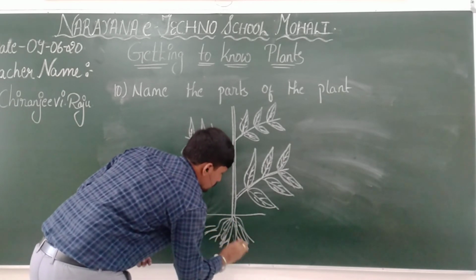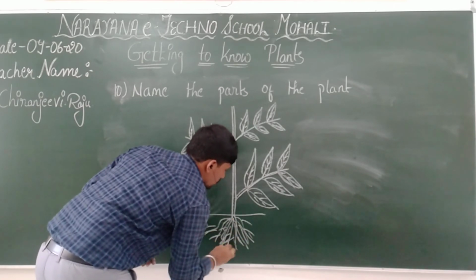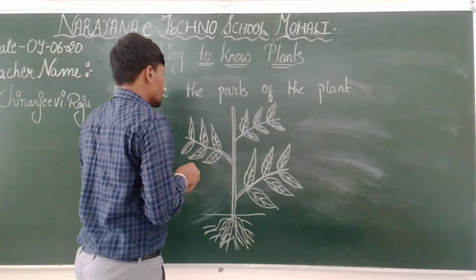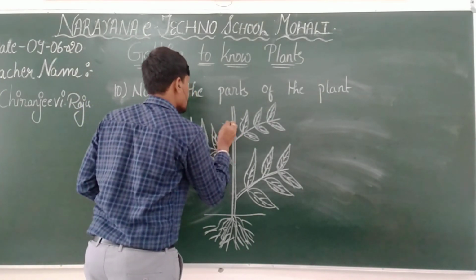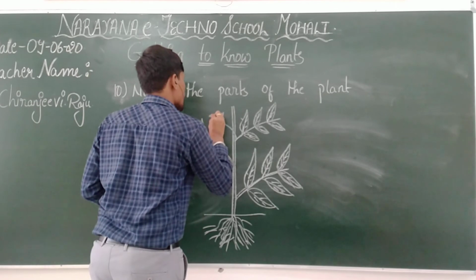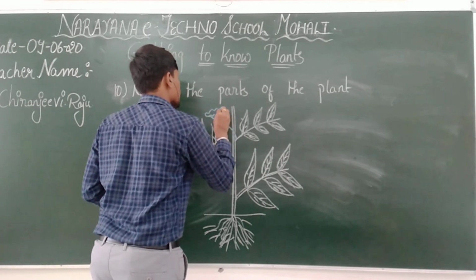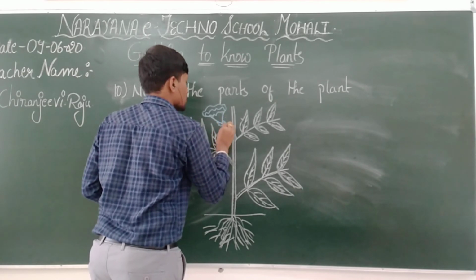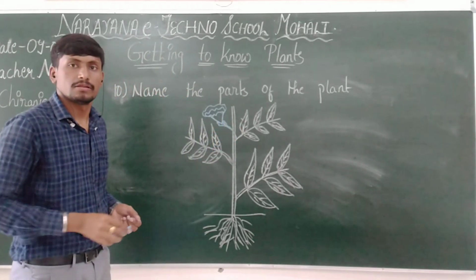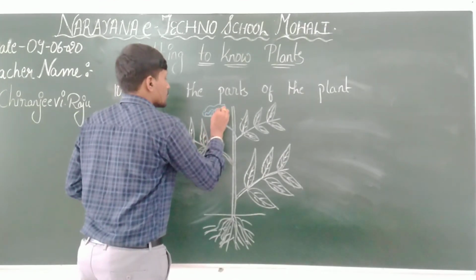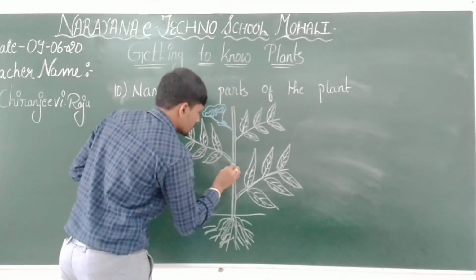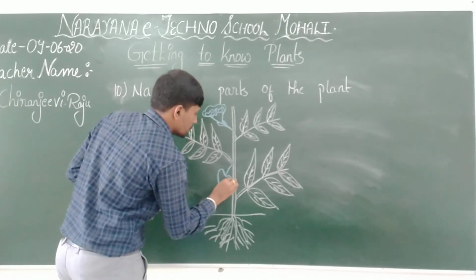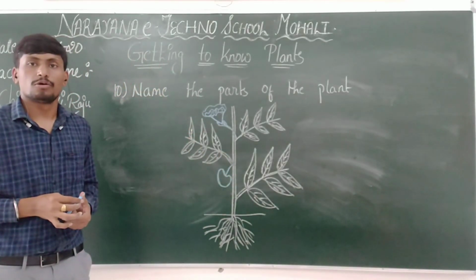Roots used to be there in the soil. This is the plant. Where we will be finding a flower? This is the flower we can find here, and here the fruit. Here you can see the fruit.